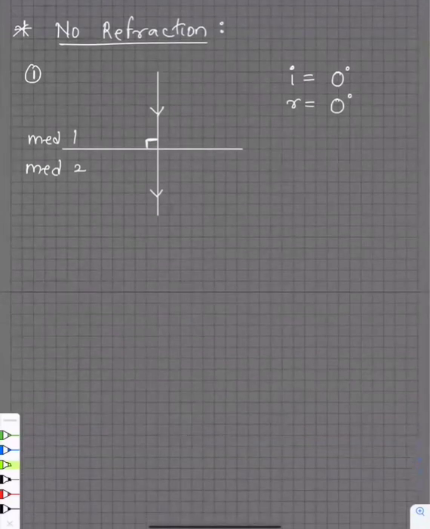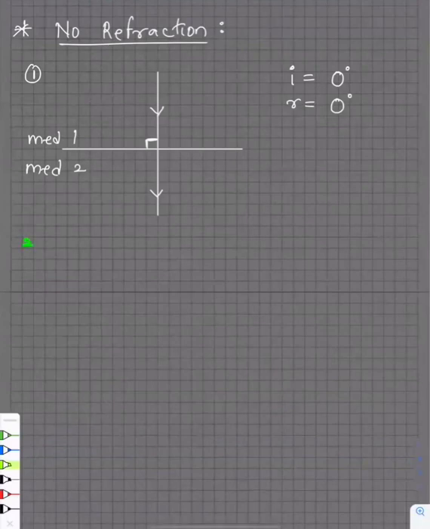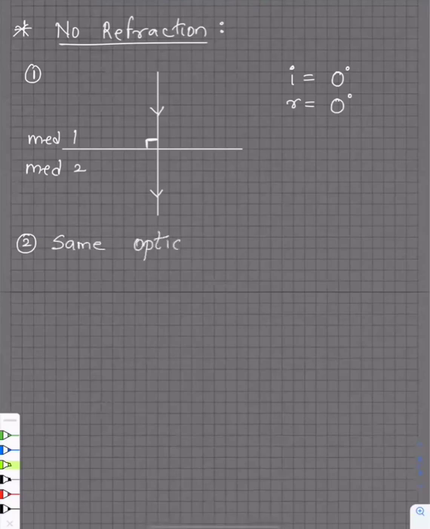The incident ray can come from anywhere. It can come anyhow, like this, like this. But if it is going straight, if it is falling normally, then refraction does not take place. Okay. And guys, condition number 2. What is condition number 2 now? Look at this. Condition number 2 is if the two mediums have the same optical density. What do you mean by they have the same optical density?